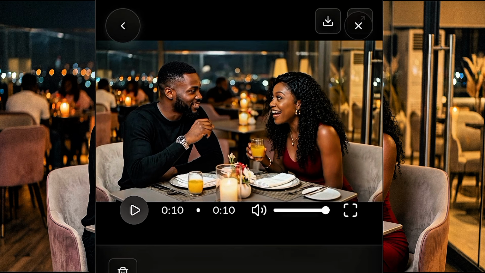So to download your video, look at this drop down arrow. You just have to click it and your video will be downloaded into your gallery successfully. And this is basically how to use Seedance AI for absolutely free.